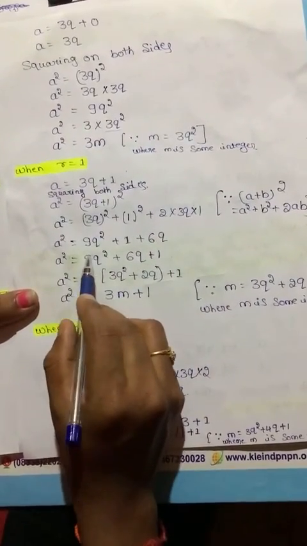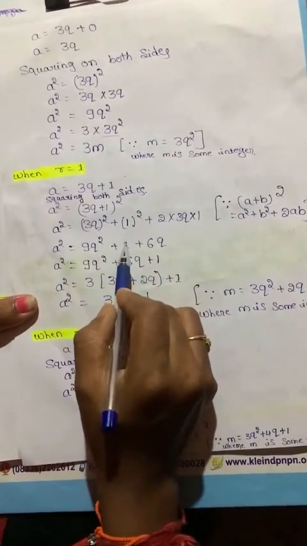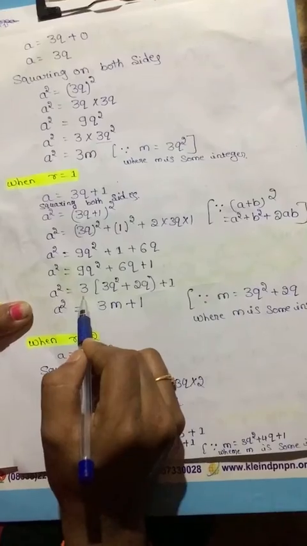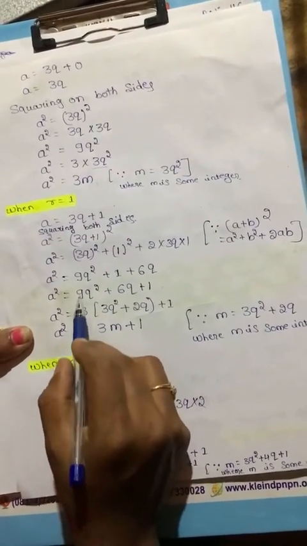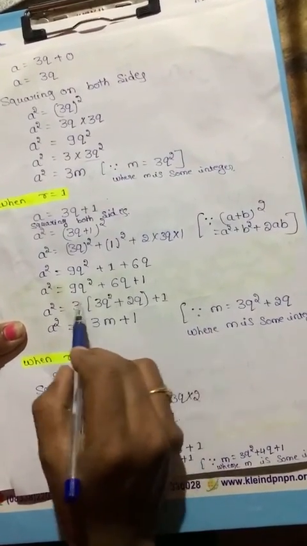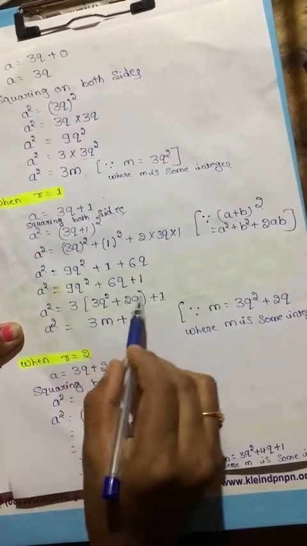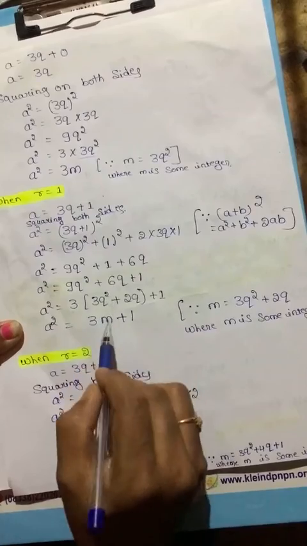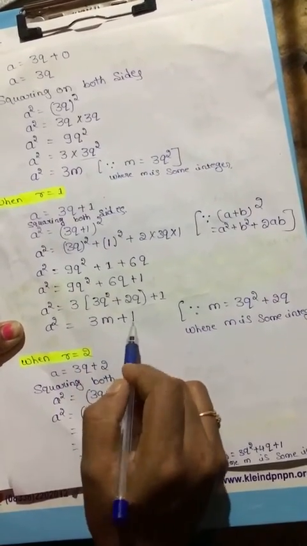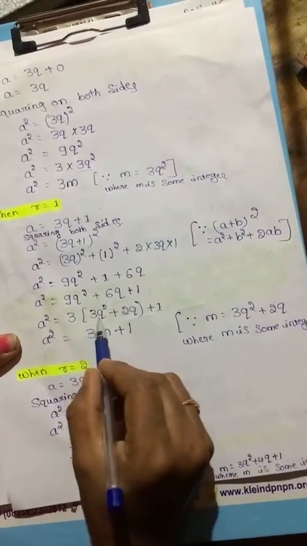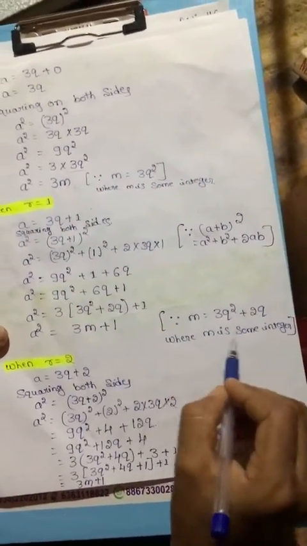A square equal to 9q square plus 6q plus 1. In the first two terms take 3 common: 3 into 3q square plus 2q, plus 1. Considering the whole term as m, a square equal to 3m plus 1. This is of the form 3m plus 1, since m equal to 3q square plus 2q, where m is some integer.